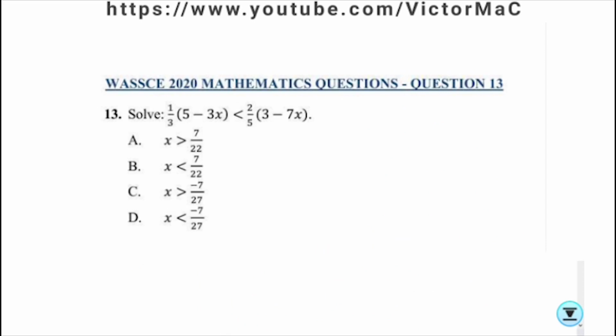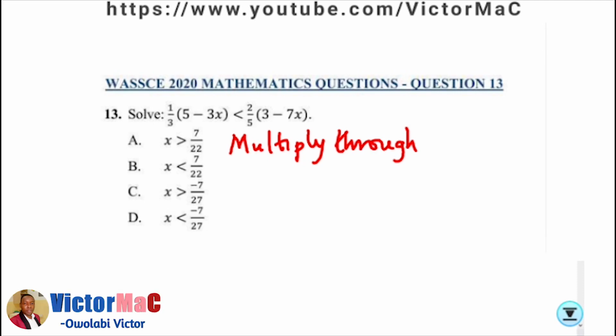Question number 13 of the WASSCE 2020 mathematics questions. Solve 1 over 3 into bracket 5 minus 3x less than 2 over 5 open bracket 3 minus 7x. Let's start by multiplying through. We multiply through by the LCM of 3 and 5, those are our denominators. The LCM of 3 and 5 is 15, so multiply through by 15.